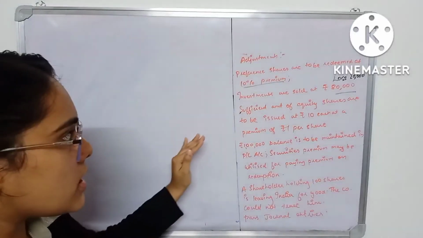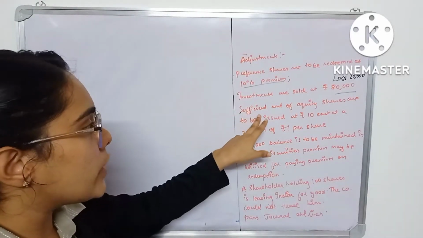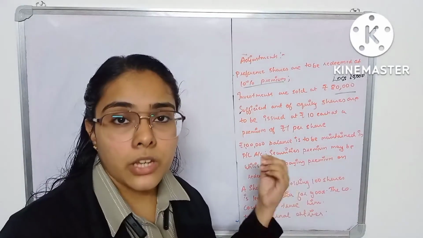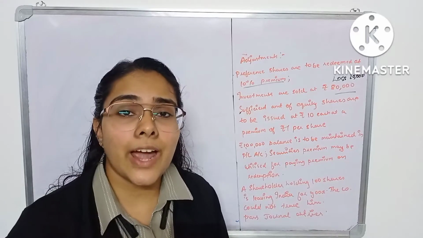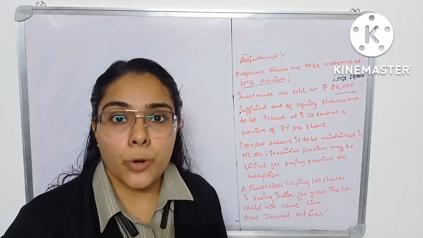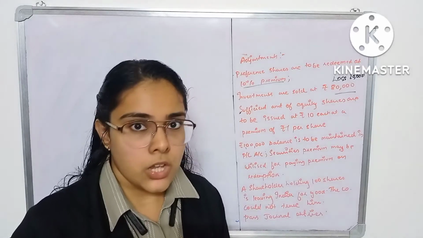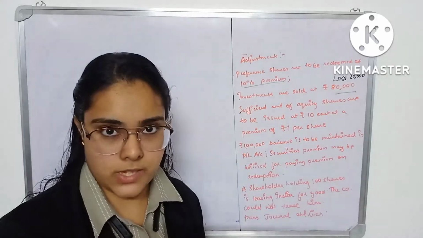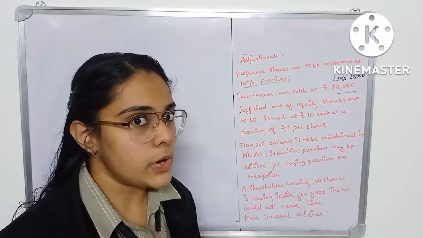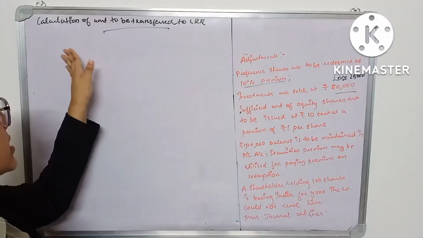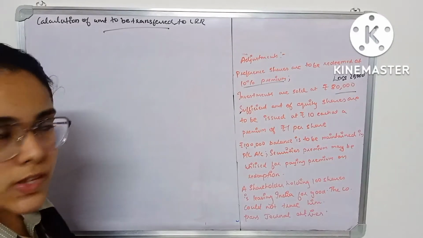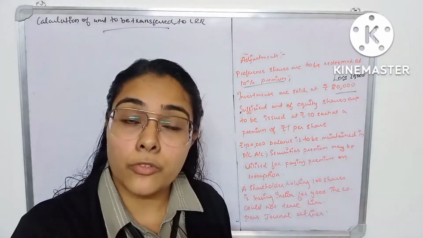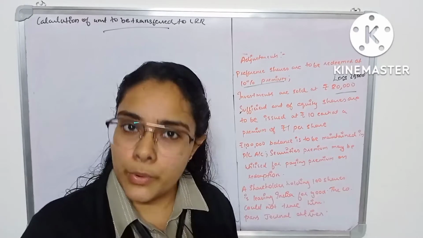In this point you were asked to find out the number of equity shares to be issued. Now to find out the equity shares to be issued, you must first find out the profit that is available for redemption. So let us first calculate the amount to be transferred to the capital redemption reserve account. But before that you have to calculate the amount of divisible profits that is available for redemption.